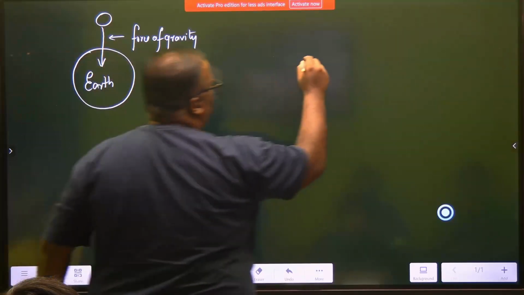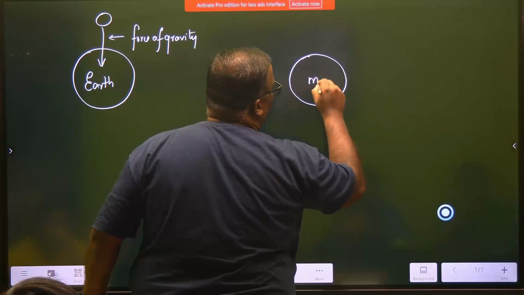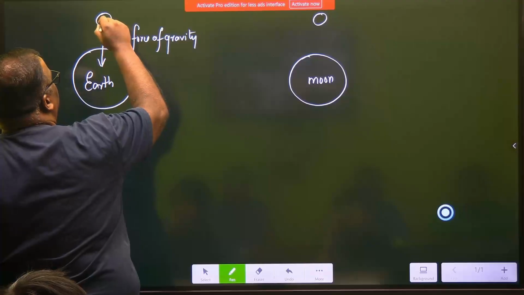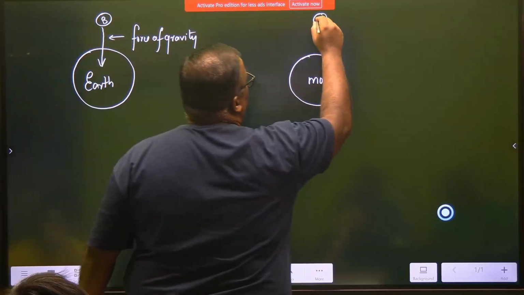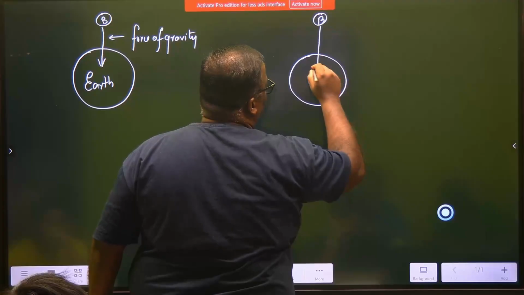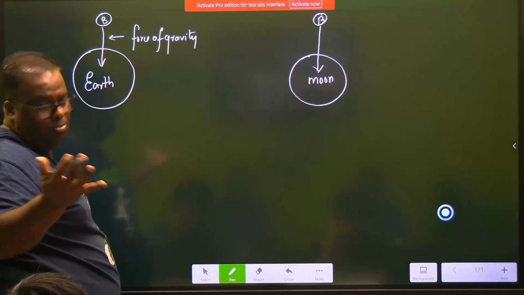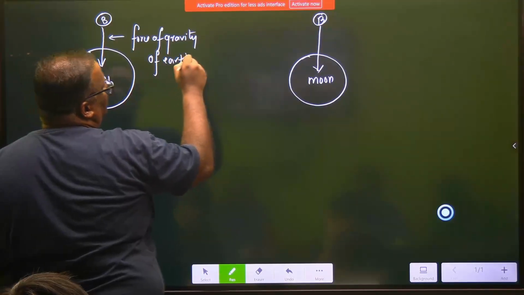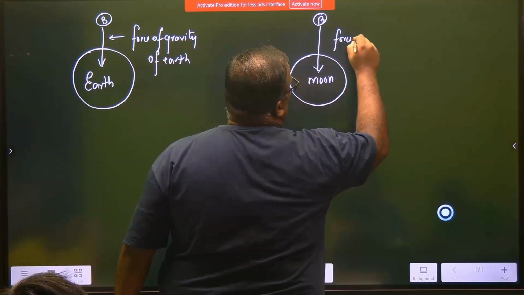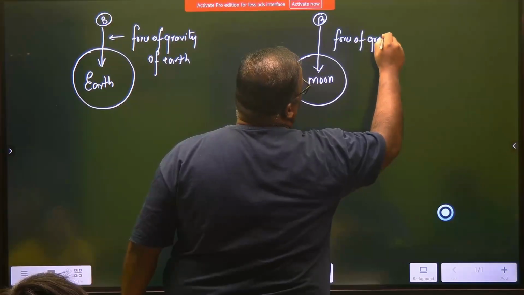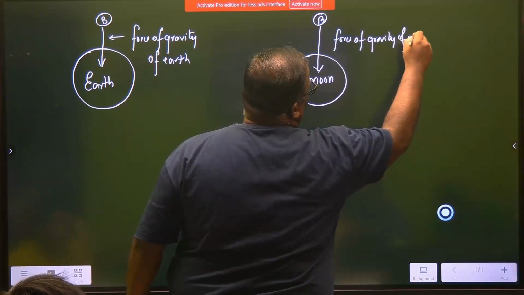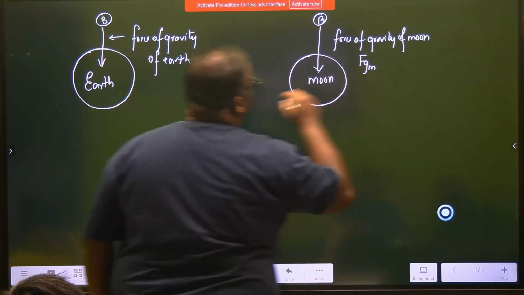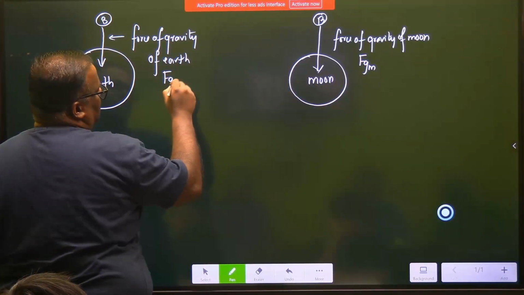Similar scenario will also be there when we are at moon and we have the same body. Right? This is say the body B. The same body is now above the surface of the moon. This will also be pulled by the moon. Obviously, moon's mass is more. Here we will call force of gravity of Earth. Here we will call force of gravity of moon. Is this understood? Right? So let's call this as force of gravity FGM and let's call this as FGE.